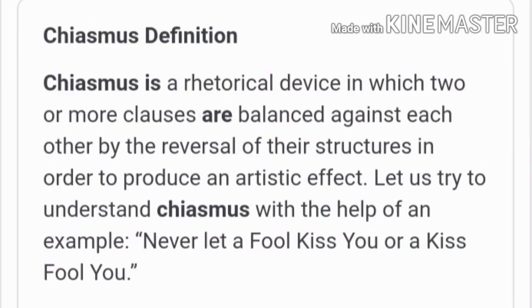Chiasmus. Chiasmus is a rhetorical device in which two or more clauses are balanced against each other by the reversal of their structures in order to produce an artistic effect. Look at the example. Never let a fool kiss you or a kiss fool you. Here, two clauses are balanced against each other by the reversal of their structure. So how to write? This is an example of chiasmus because here two clauses are balanced against each other by the reversal of their structure in order to produce an artistic effect.